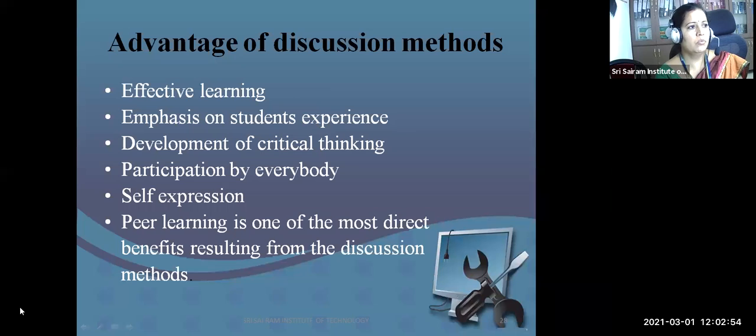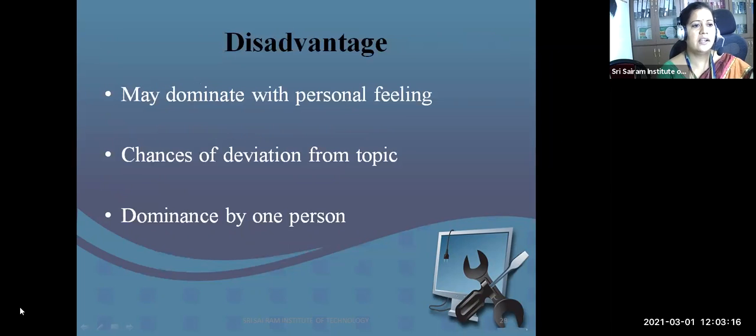Definitely you hear your peers' ideas, and you inculcate those ideas in you if they are effective. We call it effective learning. Then emphasis on the student experience, development of critical thinking, participation by everybody. Definitely, if it is a group discussion, everybody should speak. Then peer learning, of course, you get the ideas from them.